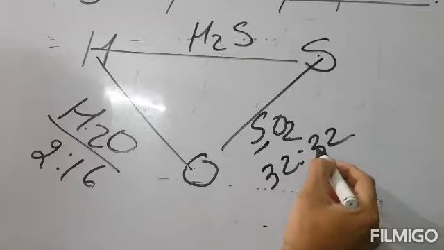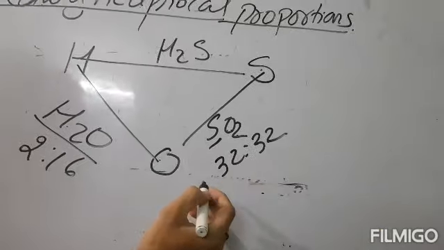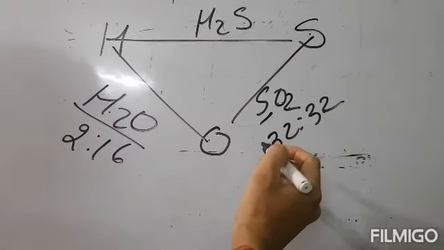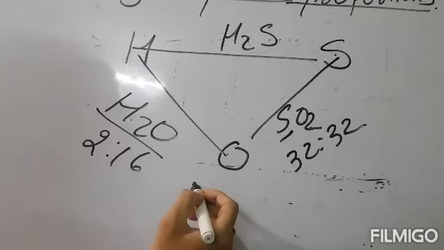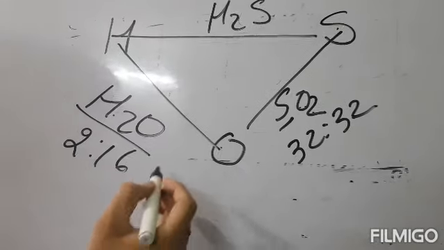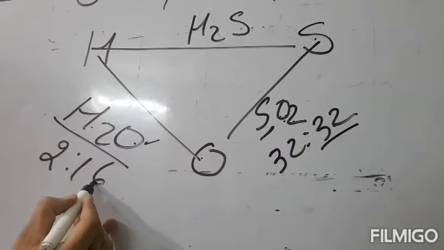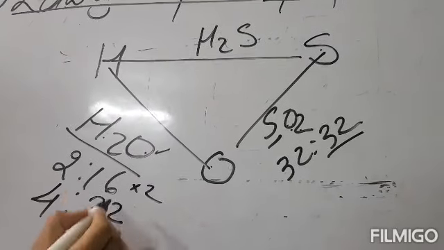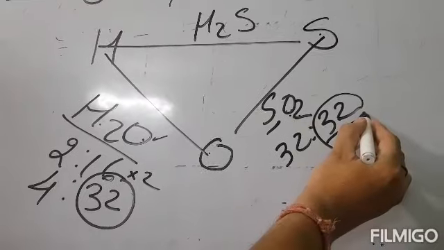Therefore, we take the ratio of the masses of hydrogen and sulfur which combine with a fixed mass of oxygen, say 32 parts. So here we are making the oxygen fixed: here oxygen is 16, multiplied by 2, it becomes 4 ratio 32. So now oxygen is fixed in both these compounds.